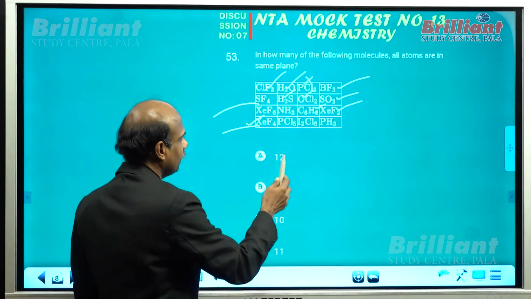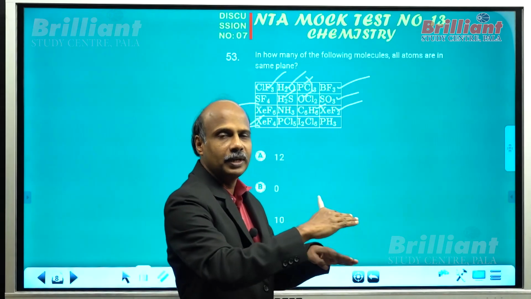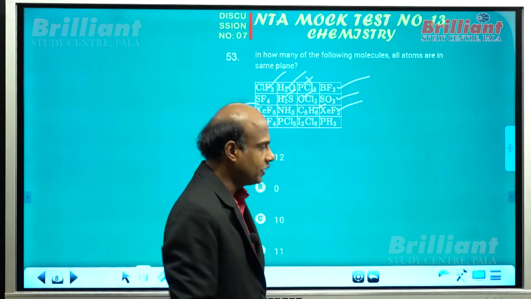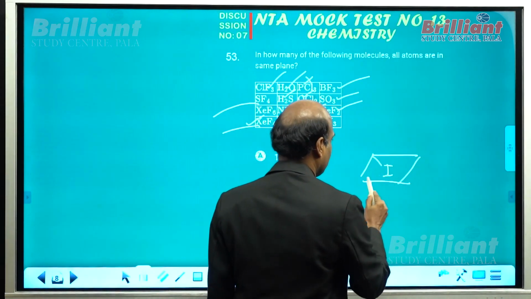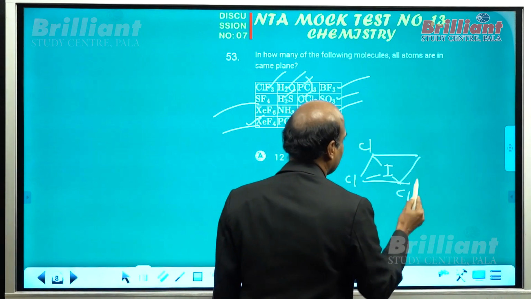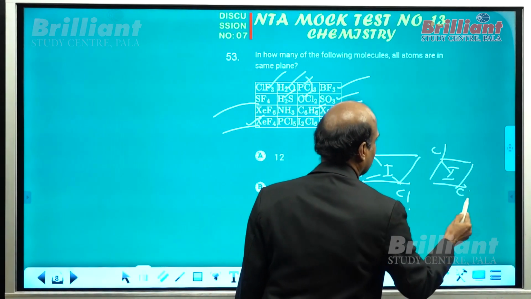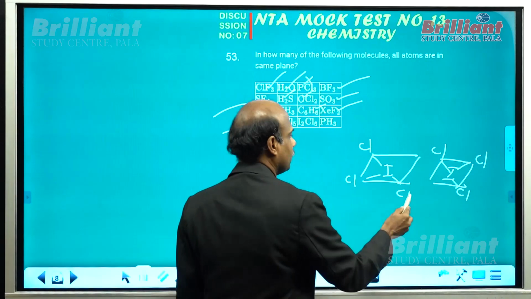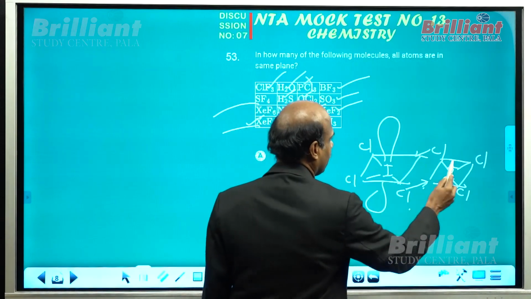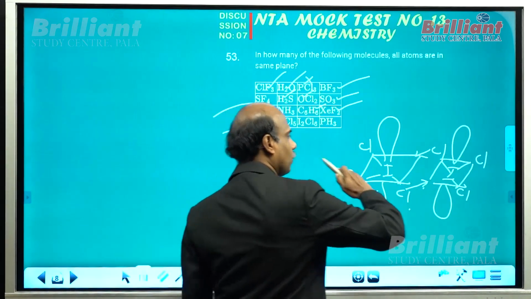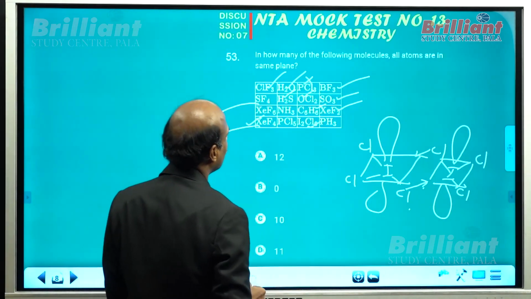Among all these, all are very simple. Anybody can guess, but I2Cl6 is an important species. I2Cl6 exists as a dimer, with iodine in sp3d2 hybridization. And you know that the species as a whole lies in a plane. You can see the chlorine here, and if you consider another species like this, you can see what? You can see that this lone pair is coordinated over here, this can be coordinated over here. The 2 lone pairs lie above and below. As a whole, the species can be in a plane. So I2Cl6 is planar.